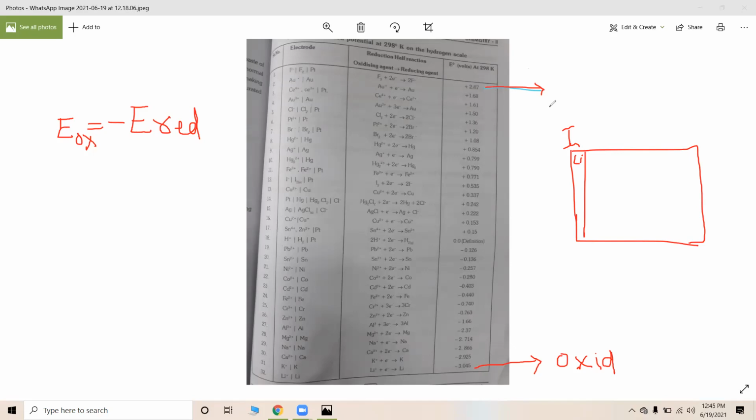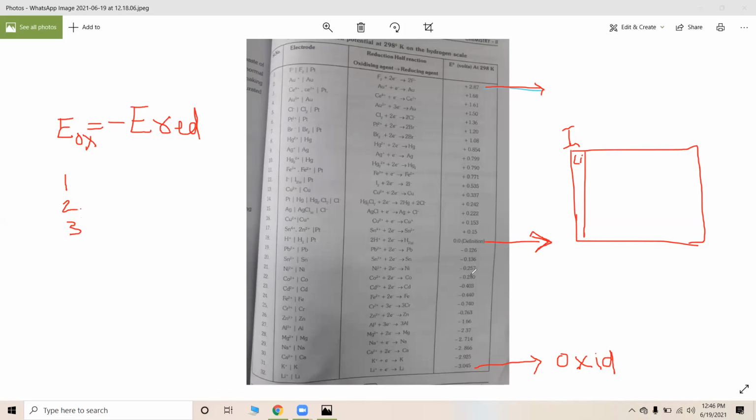See here in the series, 2 points. First point is fluorine is having the highest reduction potential. Second point is lithium is having the highest oxidation potential. Why? Because once you know the reduction potential, we can just change the sign and convert it into oxidation potential. And if you observe here below the hydrogen, there are many metals in the series. Hydrogen is taken as 0. It is assumed to be 0, it is not absolute 0.